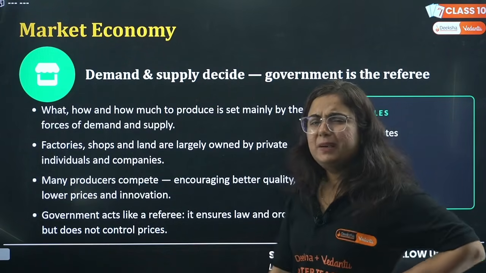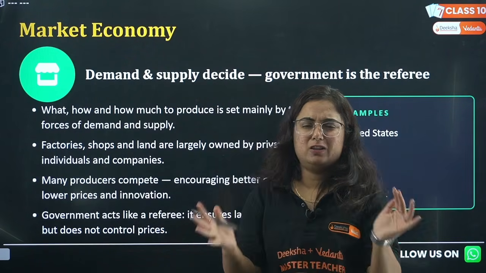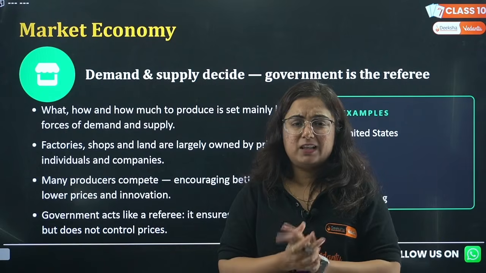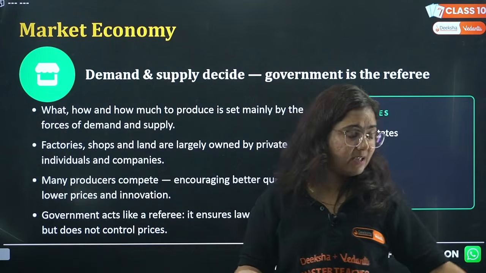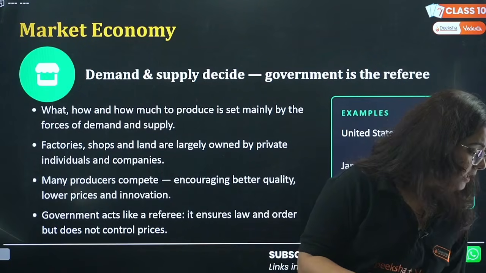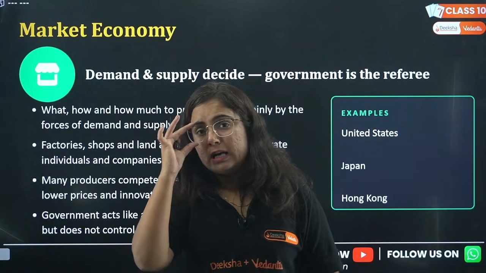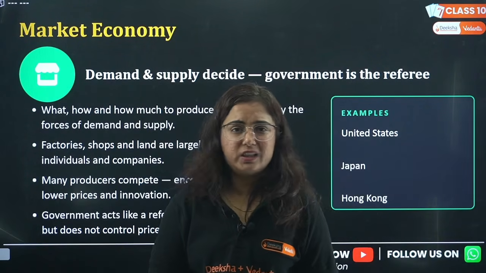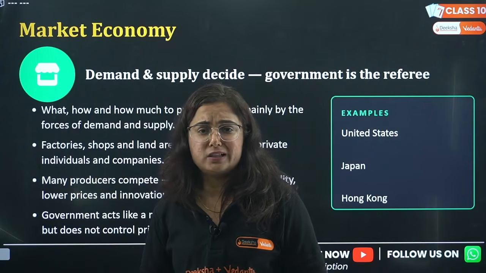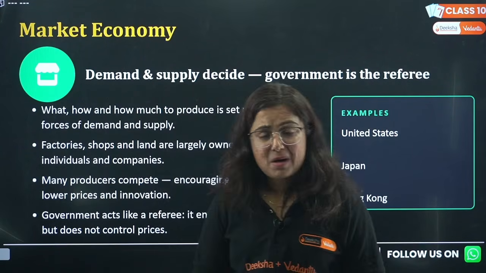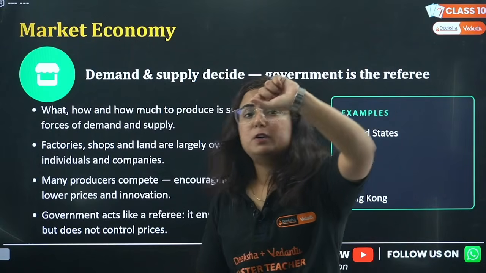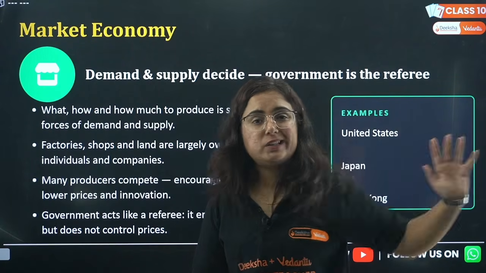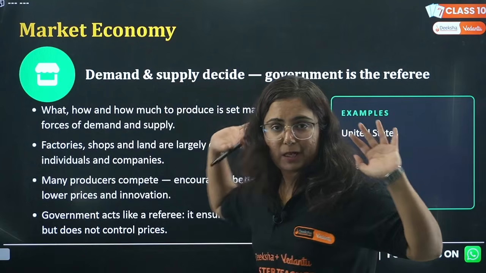However, government acts as a referee, meaning they have certain laws that we have to control this. This is not to be produced. For example, there is a tablet or a drug that is harmful for the citizens. So it does not mean that if it is demanded in the market, they will produce it. In a market economy, government acts as a referee, telling them what to produce and what not to produce, but the quantity depends upon market demand and supply.